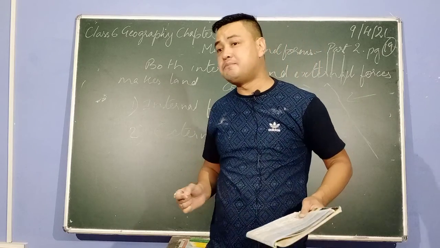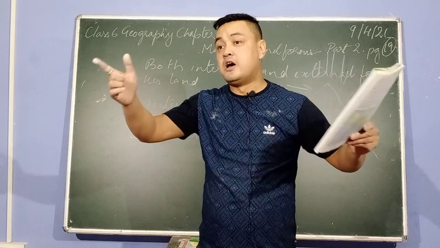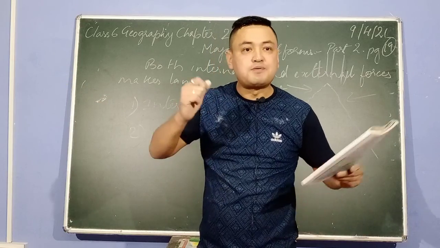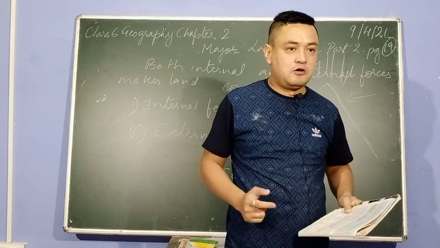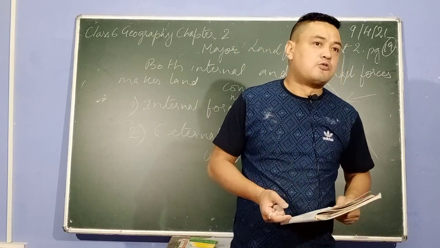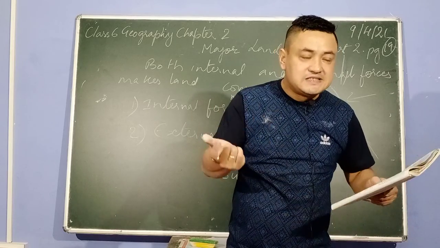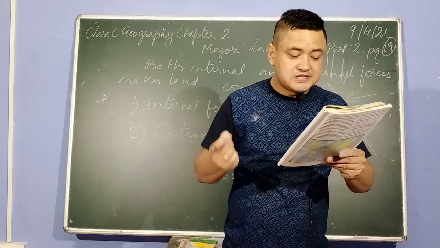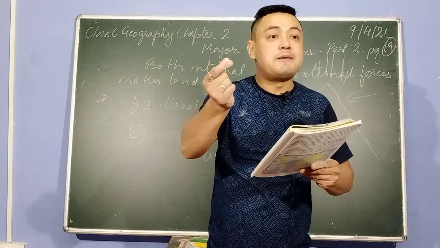It takes millions and millions of years to make a mountain, or a plateau, or a valley, or what we call gorges, etc., or plains, etc. Due to these forces, many landforms like mountains are made.